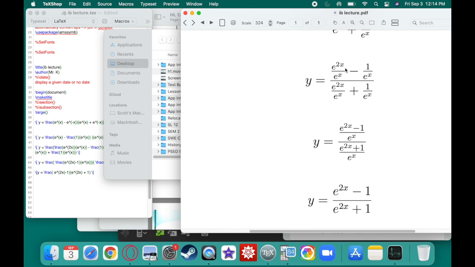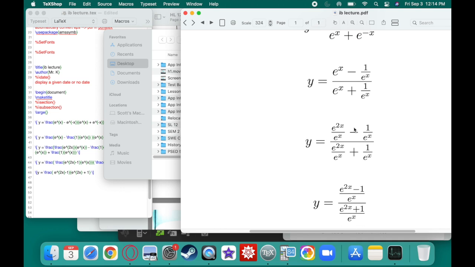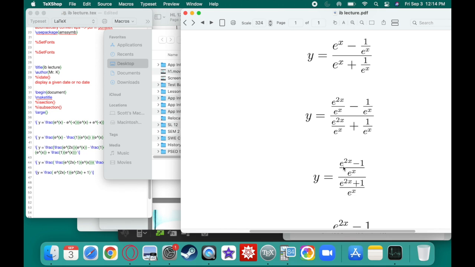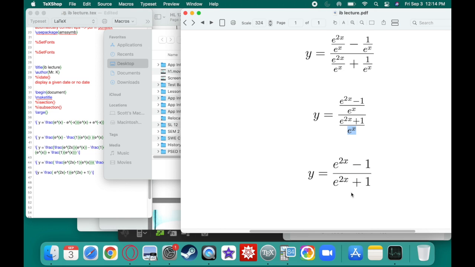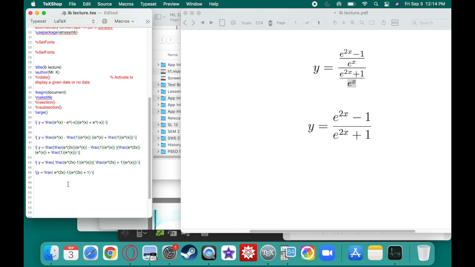Anyway, here we are. Obviously, you don't have to do all of this stuff, but I think it's a little easier to do it this way. So I get a common denominator on the top and a common denominator on the bottom. I can add, and then I'll get this over e to the x all over this divided by e to the x. And I can cancel this 1 over e to the x, 1 over e to the x on the top and the bottom, and I end up with this. This is all before taking the derivative. But because I simplified it, it makes my job a lot easier to do.